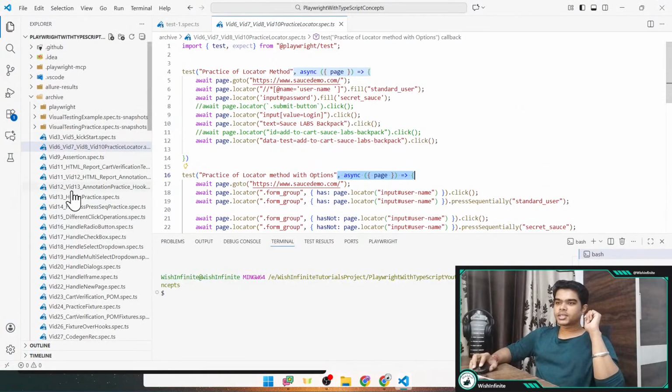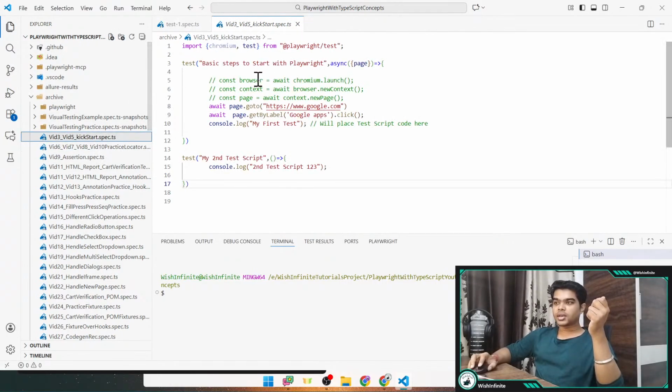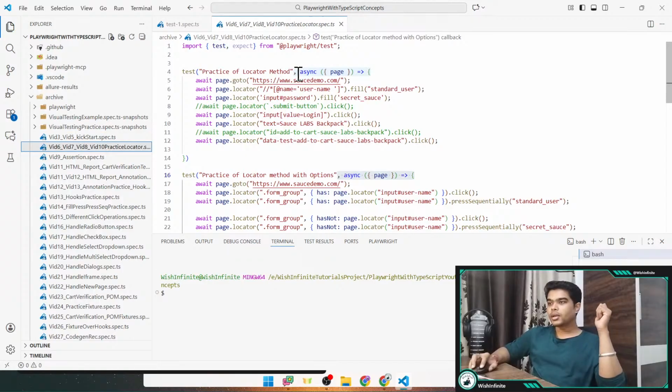So see, this is the script. You can open any of the scripts. Everywhere you will be able to see this locator method which I have used. Let me open this one. See, we have this page fixture. We are using this page.locator, and here we can provide the locator identifier through which it will be able to identify the element. Like here I have provided the XPath.